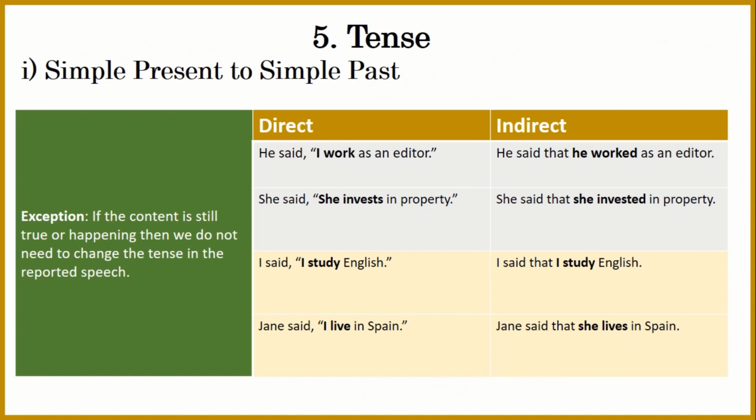First of all, simple present to simple past. You see, basically, the sentence like he said, I work as an editor. So we have to make it into simple past so that we get indirect narration. But how is it supposed to be? He said that he worked as an editor. So we have to add that and simple past, he worked. Same goes with the second sentence.